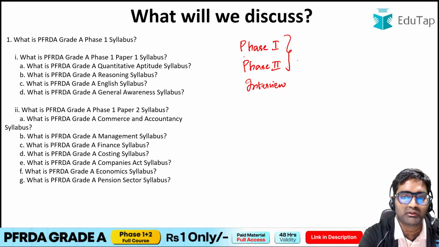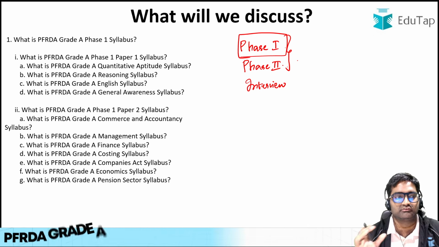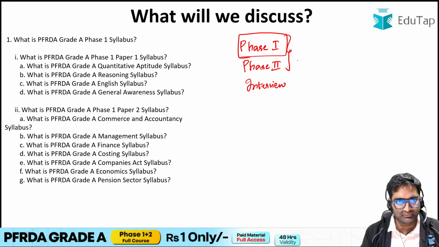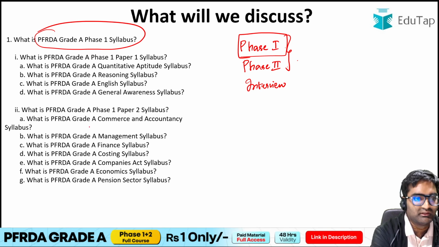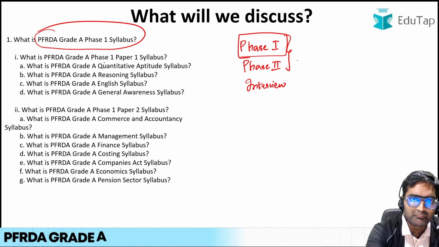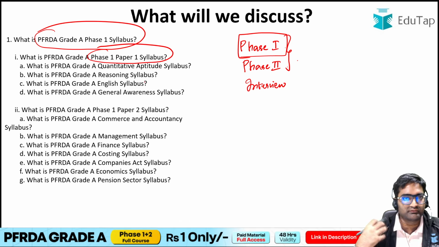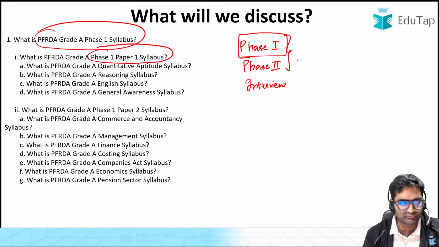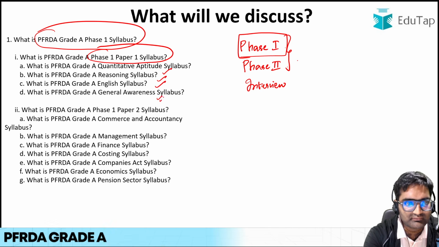First, we will be talking about the syllabus of the phase 1 examination. Phase 1 has two papers to be attempted. We'll first talk about the PFRDA Grade A phase 1 syllabus, starting with the phase 1 paper 1 syllabus, wherein there are four subjects that you will have to study. The first is quantitative aptitude, then reasoning, English, and general awareness.